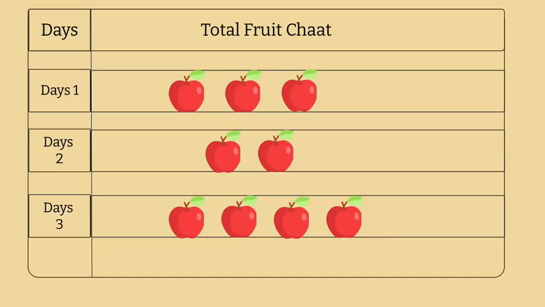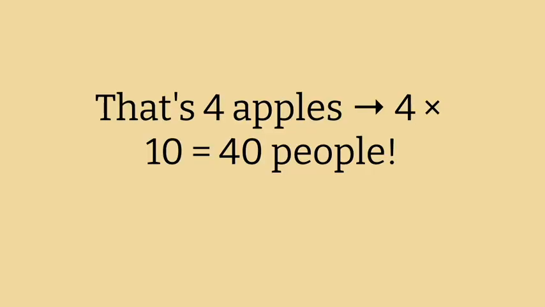Fruit chaat. Day 1: 3 apples, day 2: 2 apples, day 3: 4 apples. How many people ate fruit chaat on day 3? That's 4 apples. 4 multiplied by 10 is equal to 40 people.